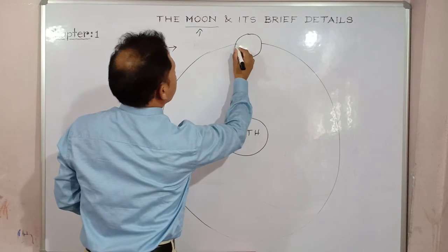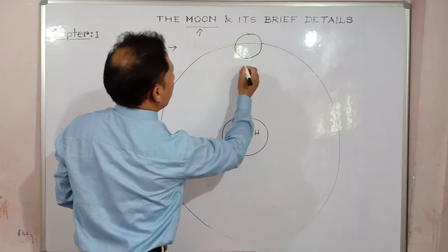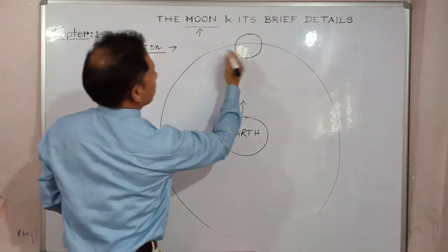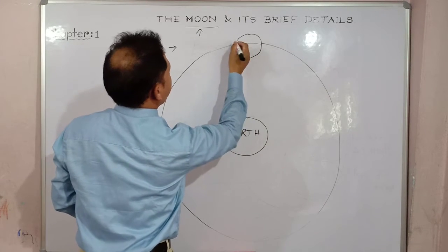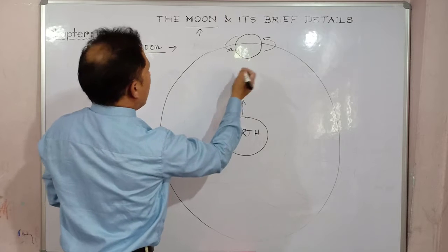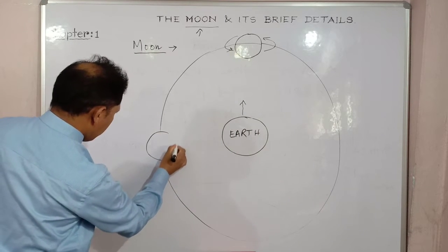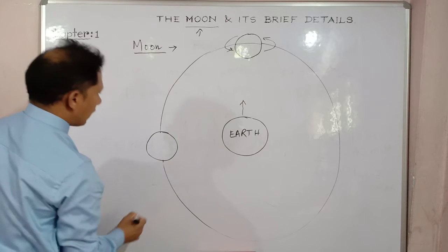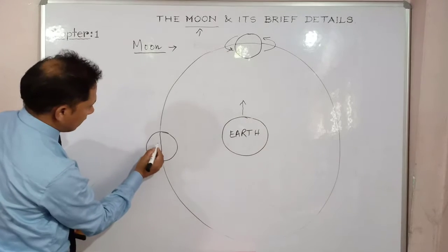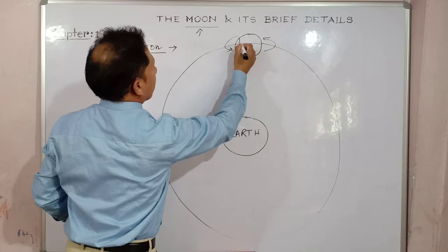So you see, this half will be visible to you from the Earth. It rotates in this direction and this direction. And when the moon comes here, say for instance, this half will be visible to you. This is the darker side of the moon, and this is the darker side of the moon.